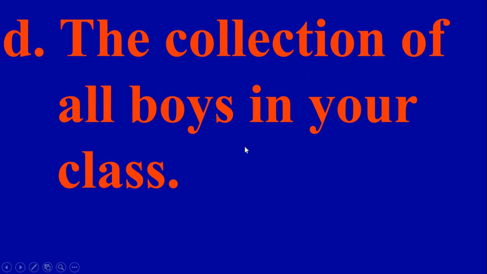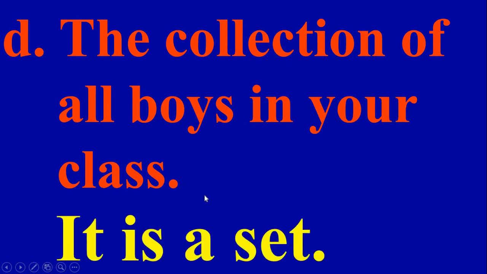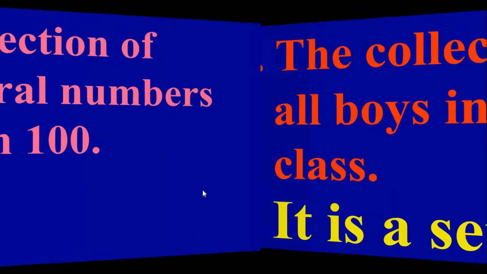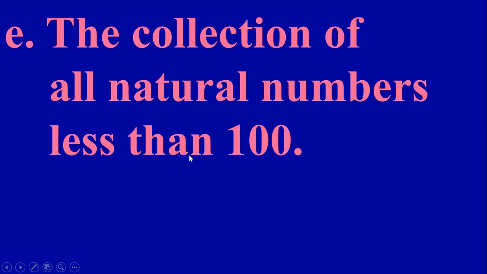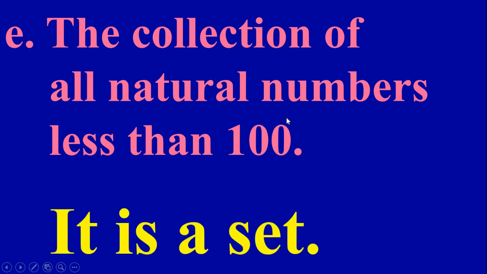The collection of all boys in your class. Now here also it is well defined. It is only boys of your class. So therefore it is well defined, and it is a set. Next one, the collection of all natural numbers less than 100. Natural numbers less than 100 means 1, 2, 3 up to 99. So it is also a well defined collection. Therefore it is a set.